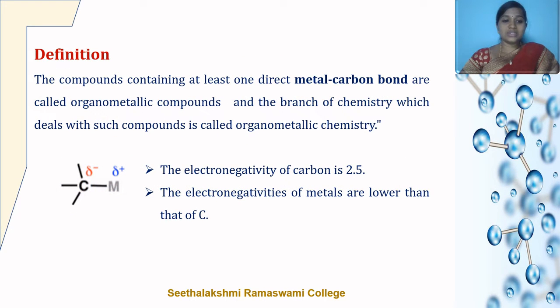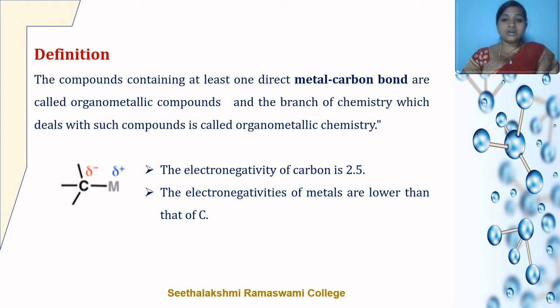Now let's look into the definition of organometallic compounds. The compounds containing at least one direct metal-carbon bond are called organometallic compounds, and the branch of chemistry that deals with such compounds is called organometallic chemistry.